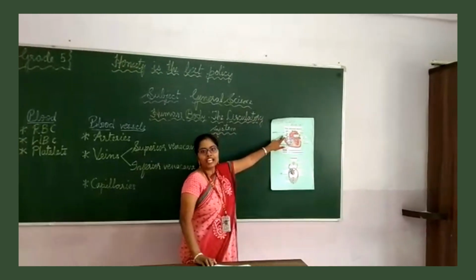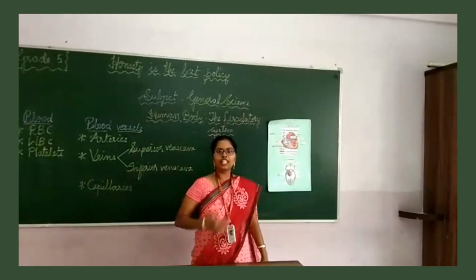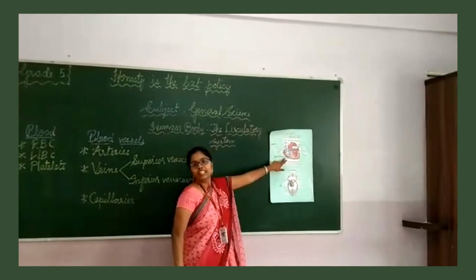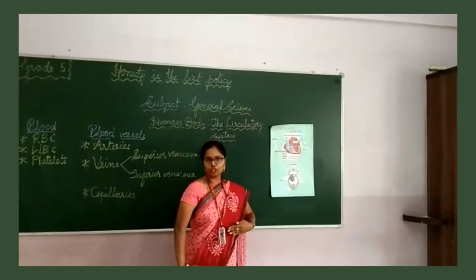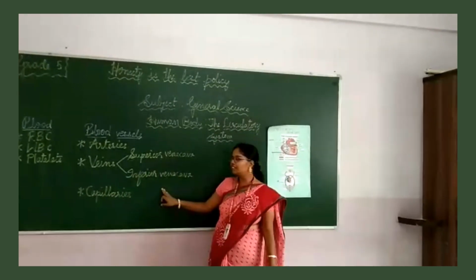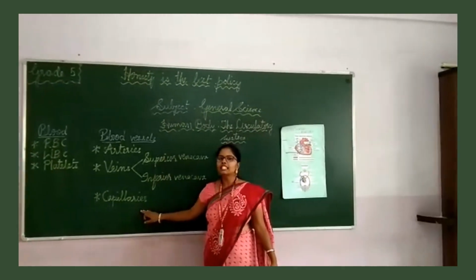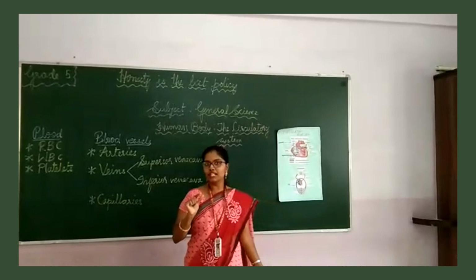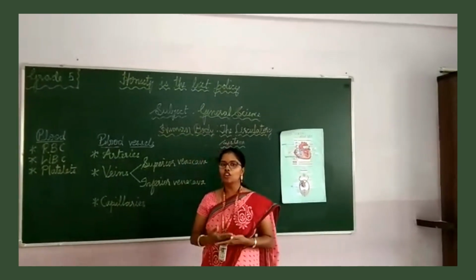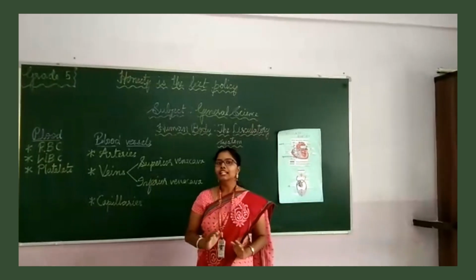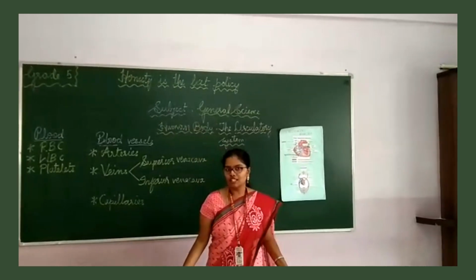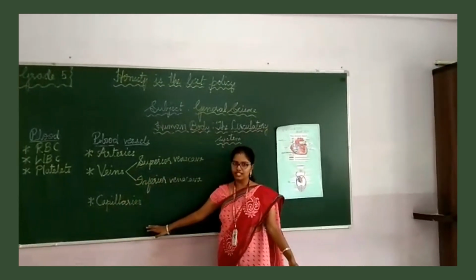Superior vena cava carries blood from all parts of the body above the heart, and inferior vena cava carries blood from all parts of the body below the heart. These are the two main veins present in our body. Finally, capillaries. These are very small blood vessels present in our body. Any exchange of material like nutrients or oxygen or even carbon dioxide takes place only in the capillaries, since they have very thin walls. That is about the blood vessels.